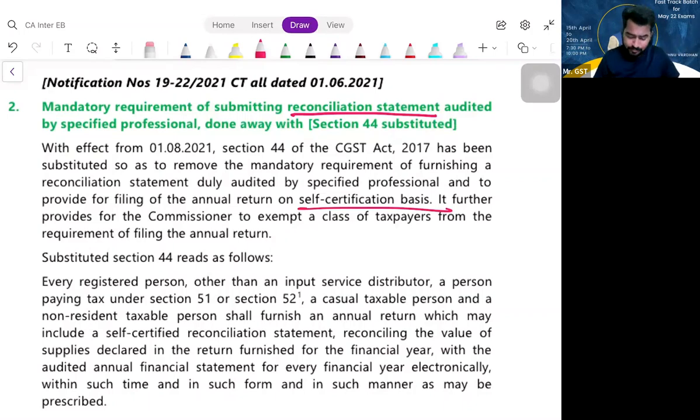So that is what the amendment is here, and these are the amendments which are applicable for your May 2022 exam. Very few amendments, very easy amendments, so nothing to worry. You can just go through the statutory update and you can be very comfortable. Fine. So that is all about your May 2022 updates.